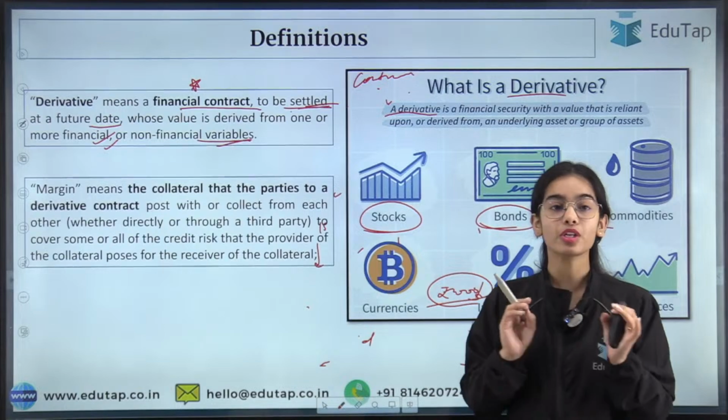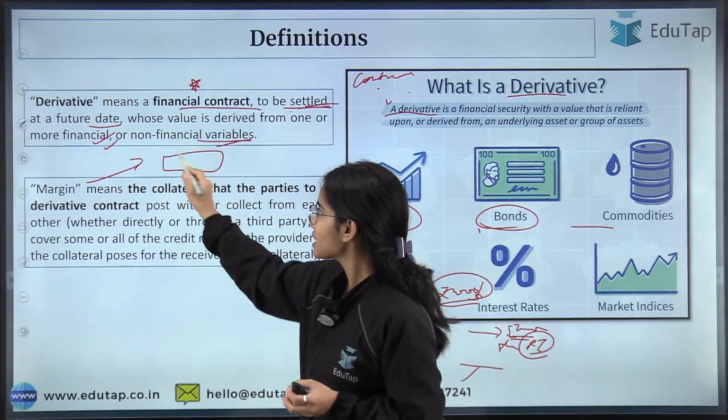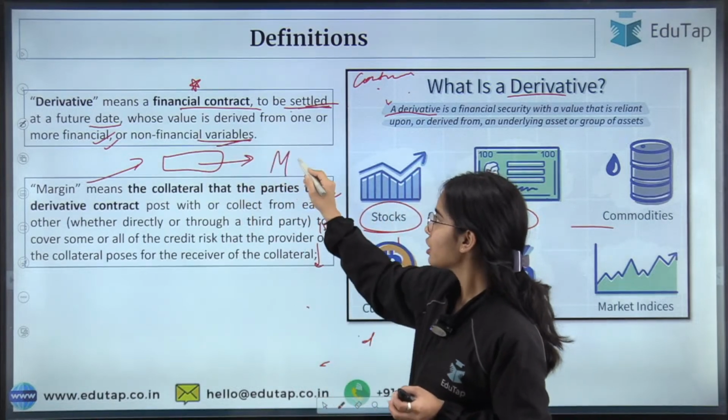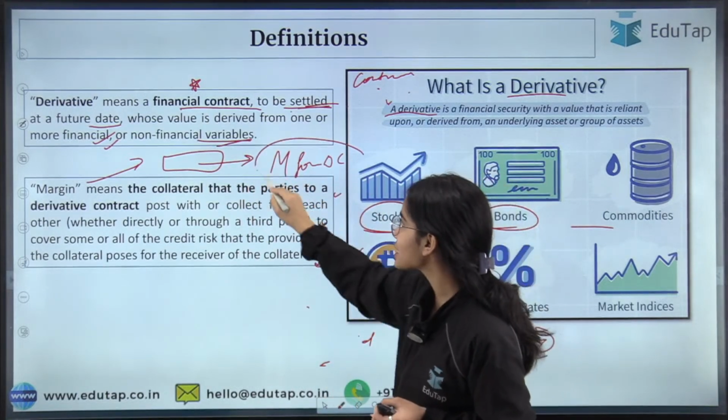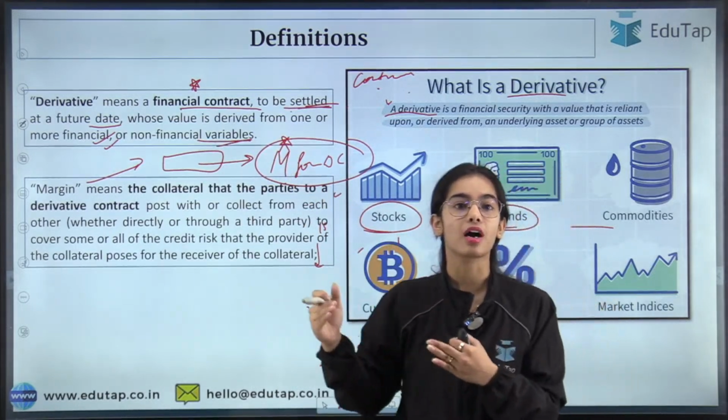Now coming to the margin. As per the norms that have been released for the margin for derivative contracts, there is a particular definition that has been given by the RBI in regards to the margin.